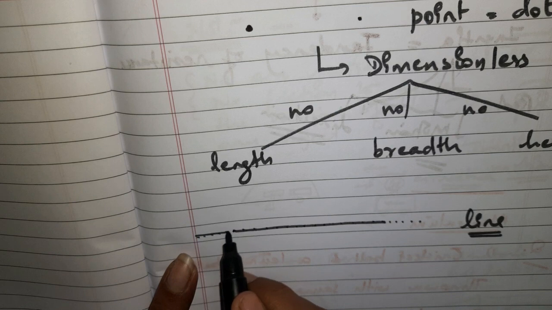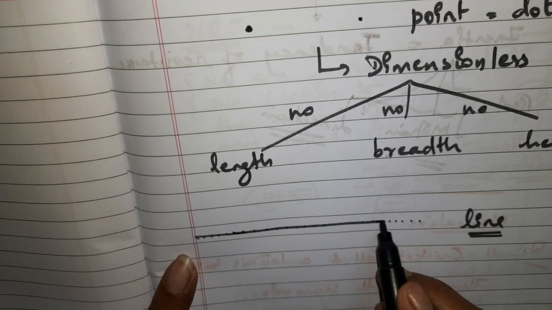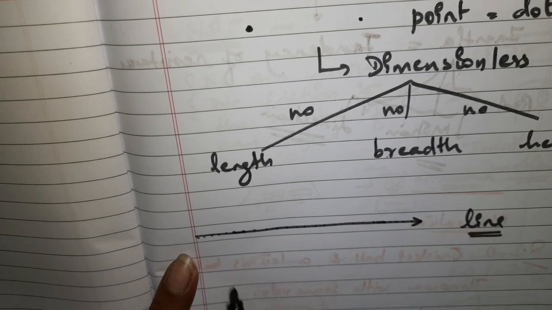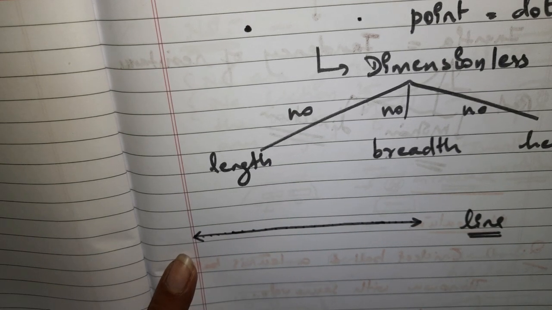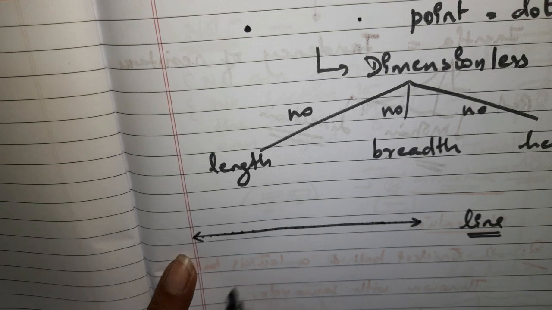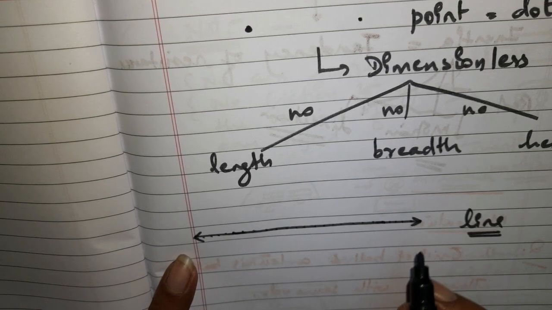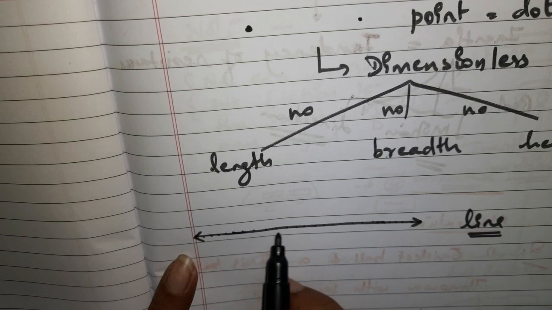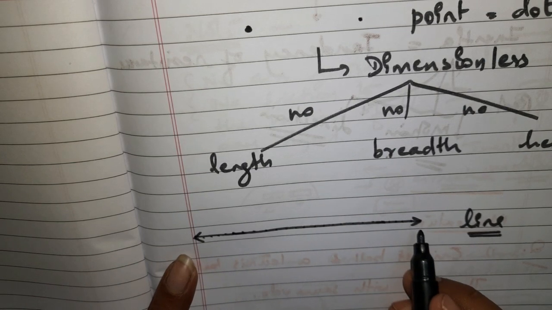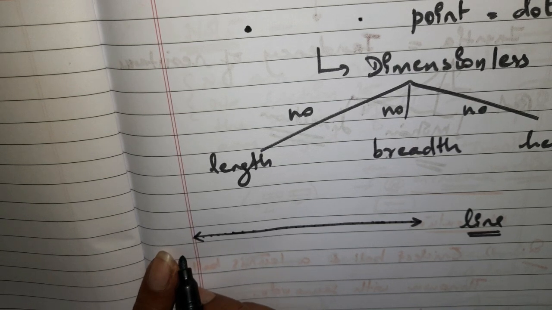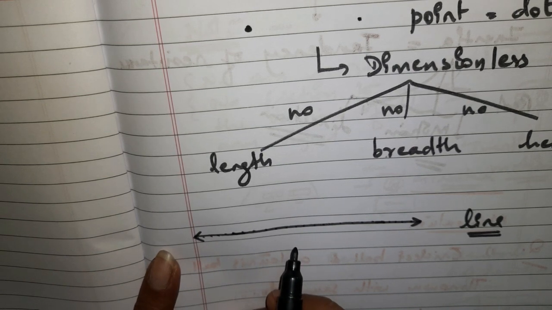You can move it towards the left as well as towards the right, and in such a case you need to show it by a both-sided arrow. When I am using a both-sided arrow, it shows that this line, or this collection of points, can be extended towards the right as well as towards the left direction. Understood? What is then a line?